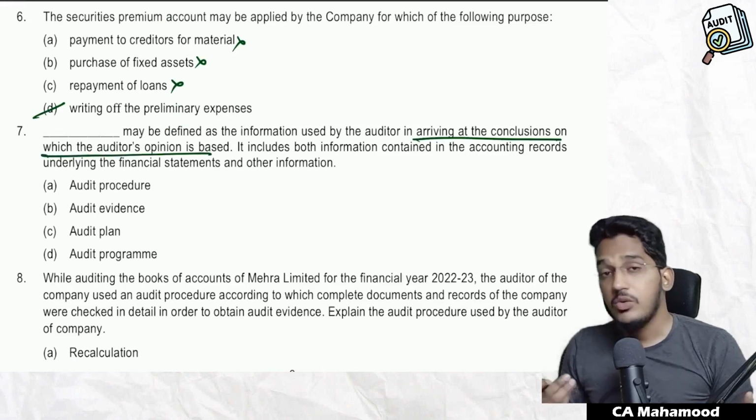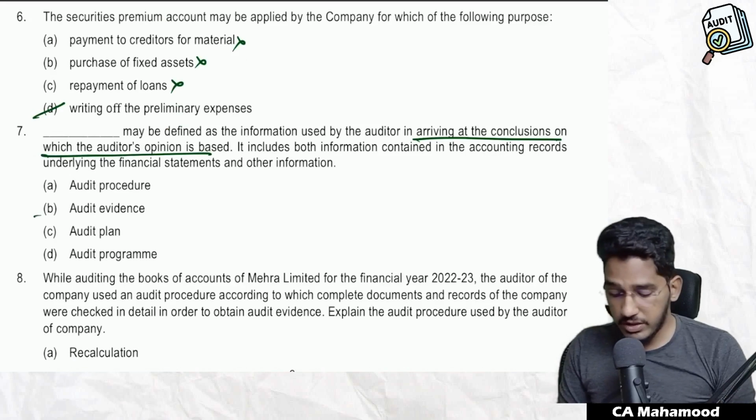Next one. What may be defined as information used by the auditor in arriving at the conclusion on which auditor's opinion is based? What is the information on which the auditor's opinion is based? That is what we call audit evidence.